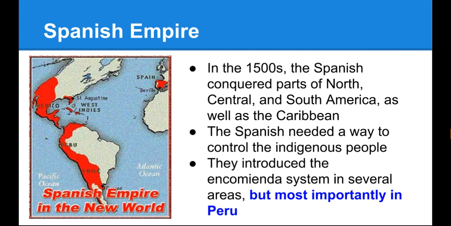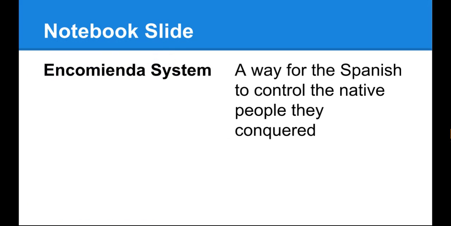In the 1500s, Spain conquered parts of North, Central, and South America, as well as the Caribbean. After defeating native governments, the Spanish needed a way to control the indigenous people. The Spanish created the encomienda system in several areas, but most importantly, in Peru. Right now, you should write encomienda system on the left side of your notebook, and a way for the Spanish to control the native people they conquered on the right side of your notebook.